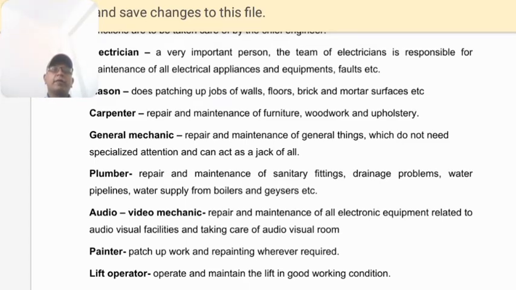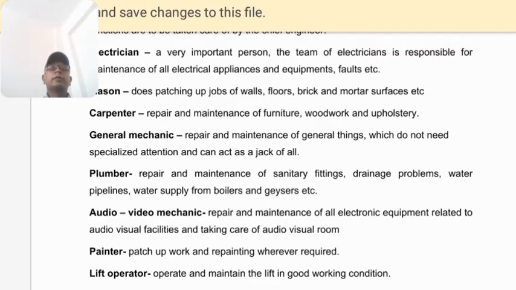Now we have audio visual video machines. Repair and maintenance of all electronic equipment needed by the audio visual facilities and the audio visual room. Where a conference is going on, we require an LCD projector. We have slide projectors.